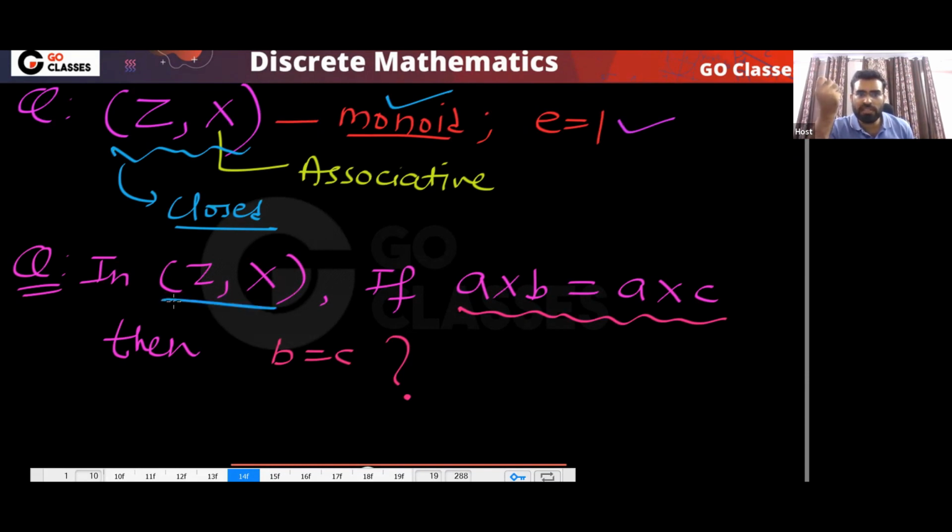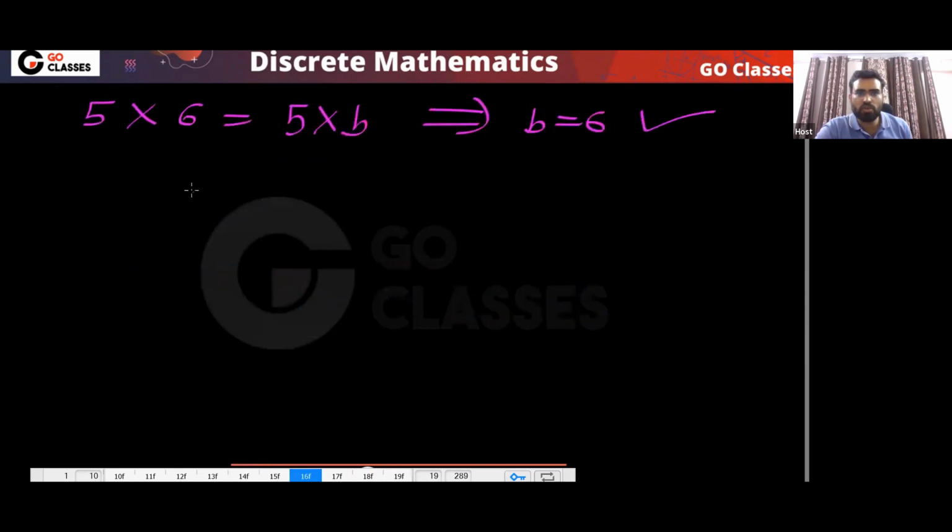You can notice this is your structure, the set of integers with multiplication. This is a monoid. If we have this type of situation, can we do the left cancellation? Can we say b equals c? The answer is no. And why is the answer no? Because you can clearly see that